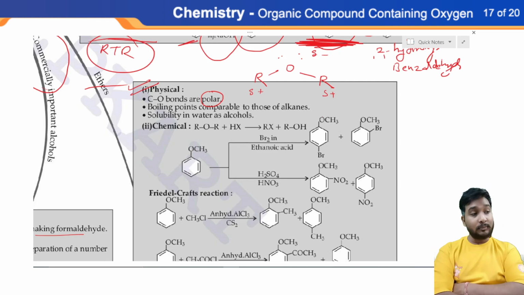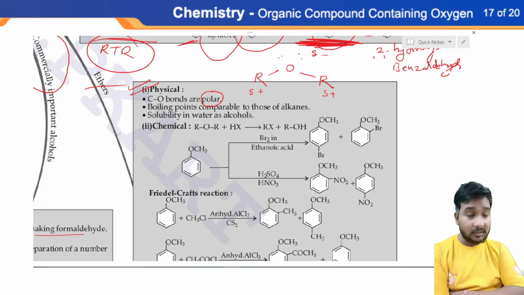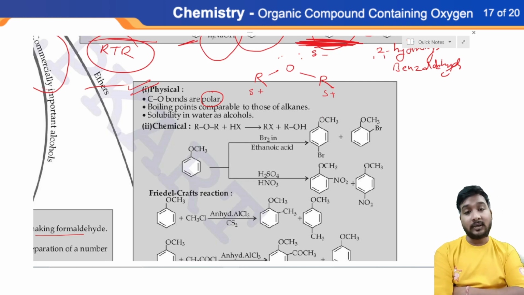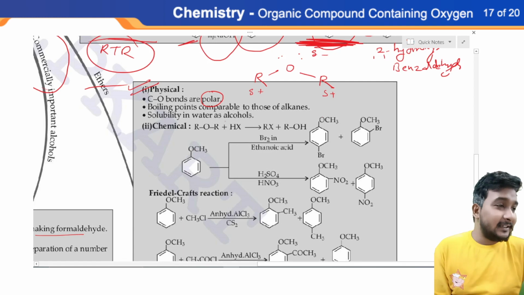In polar molecules, partial negative and partial positive charges are visible. If partial negative, partial positive charges are absent, you are unable to see those charges, then you can consider them as non-polar molecules. Okay, any doubts?